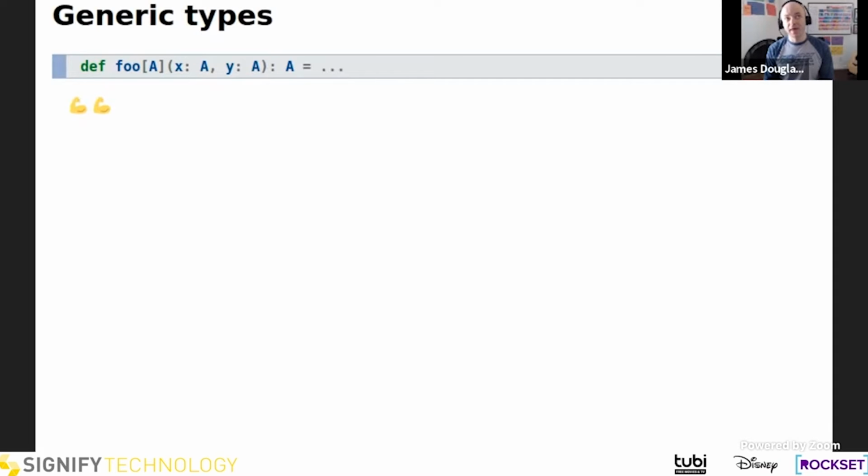But that unknown kind of buys us something interesting, and that's that for foo to produce an A, for any arbitrary A, we don't know how to conjure up an A other than throwing an exception or returning null without using either X or Y. So with this signature, we can infer that foo probably just returns X or returns Y, or throws some exception or something like that. But we don't know which of these 2 arguments foo actually returns.